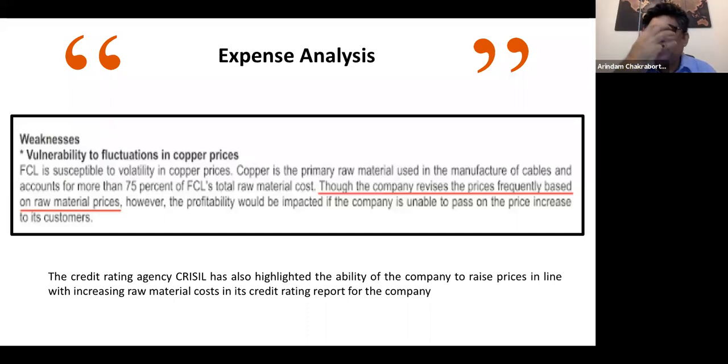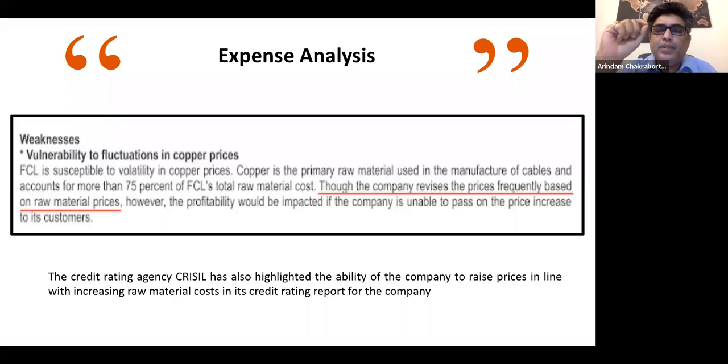Maybe not very deep, but to the extent you can possibly understand, you have to go deep into the set of things, right? Because they're in the cable business, so what is the raw material? For every business, there's a very important tip which I'm placing across to you guys.